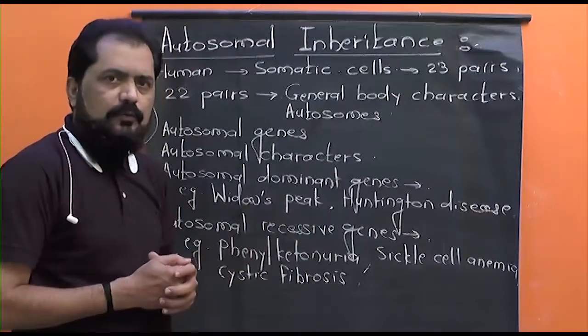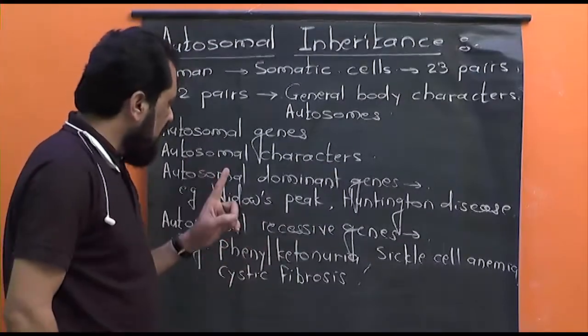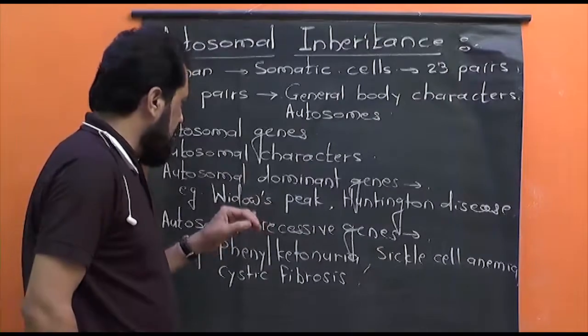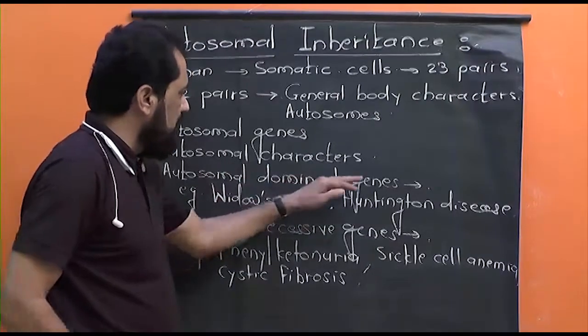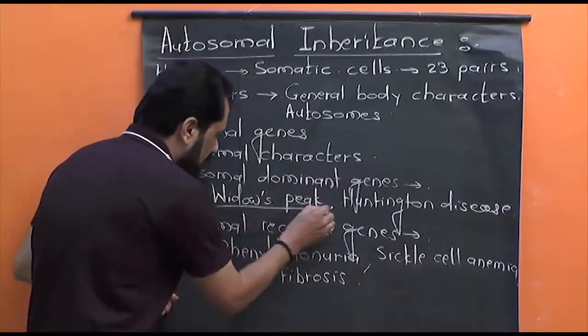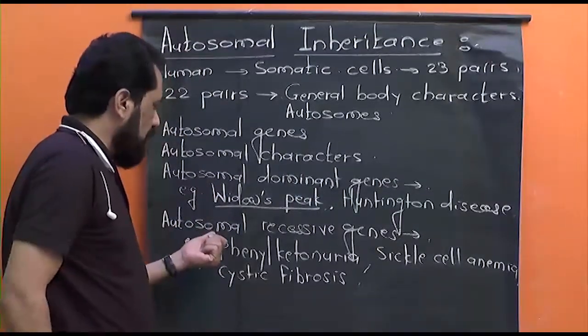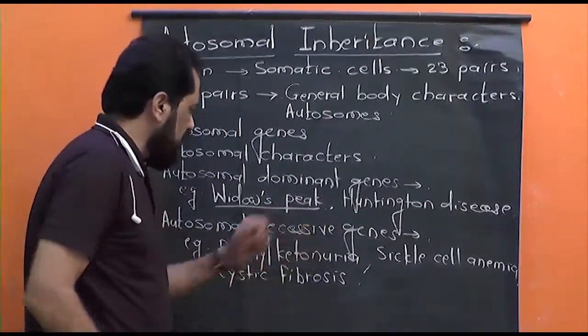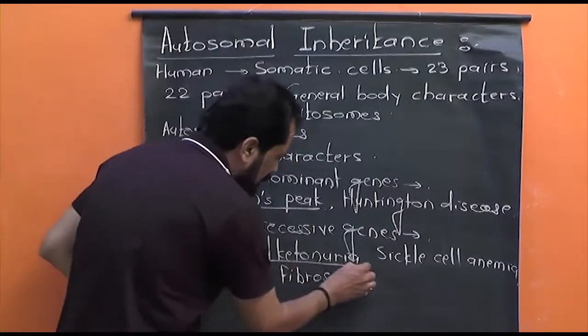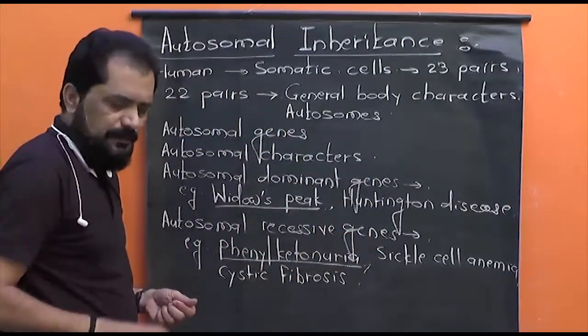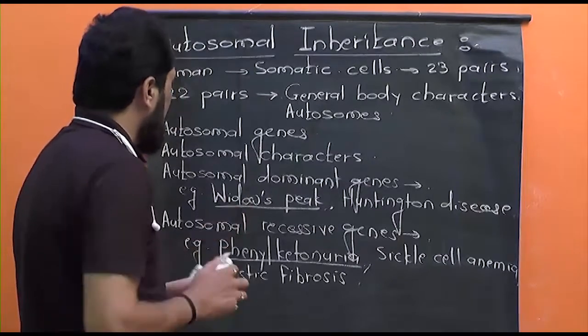Now, we have to study only a single example of a character controlled by an autosomal dominant gene, that is widow's peak, and then one example of a character controlled by an autosomal recessive gene, that is phenylketonuria. So first of all, let us talk about the widow's peak.